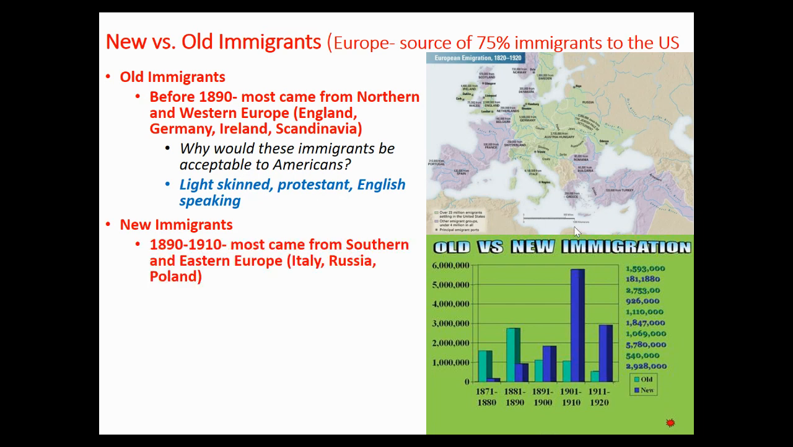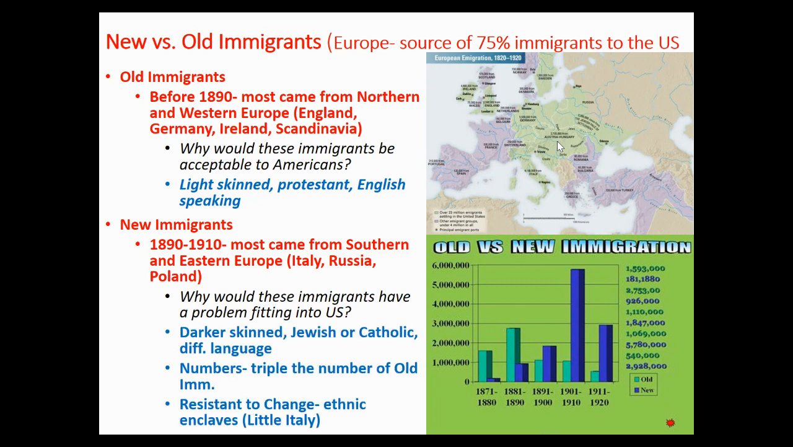So who are these people? They're coming from Southern and Eastern Europe, right? We're talking Italy, we're talking Russia, we're talking Poland right here. Okay, part of Austria-Hungary, right? Now, these immigrants were seen as being the negative immigrants for a couple of reasons. One, they were darker skinned, they were Jewish in Russia or Catholic in Italy, and they spoke a dramatically different language.